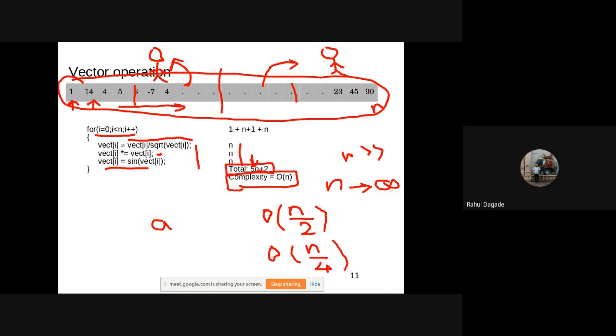And if we have n processors, that is, n is the size and a total of n processors are available, then our complexity is reduced to O of n by n, that is O of 1, a constant complexity.